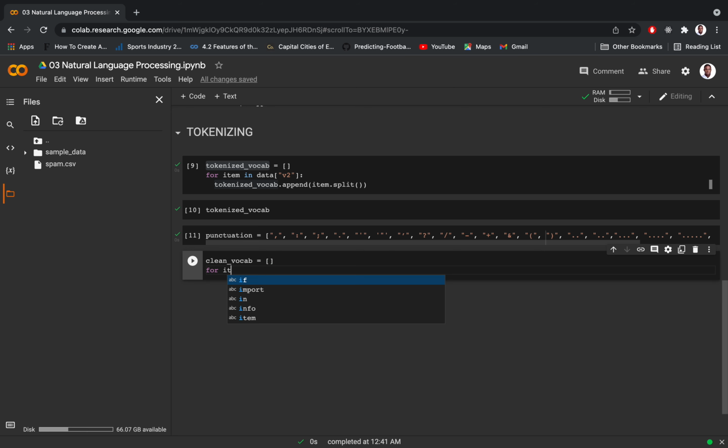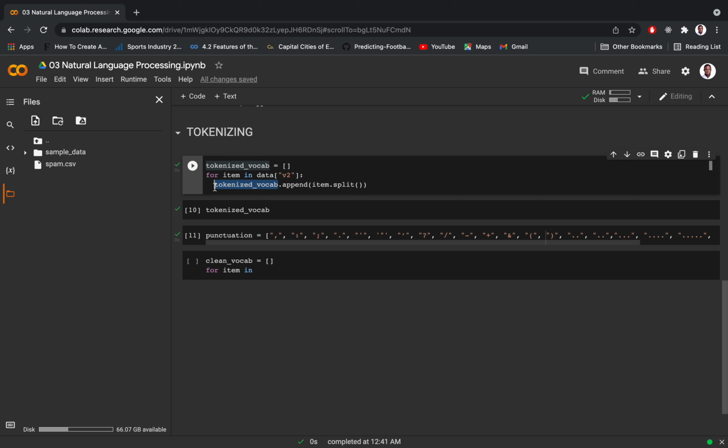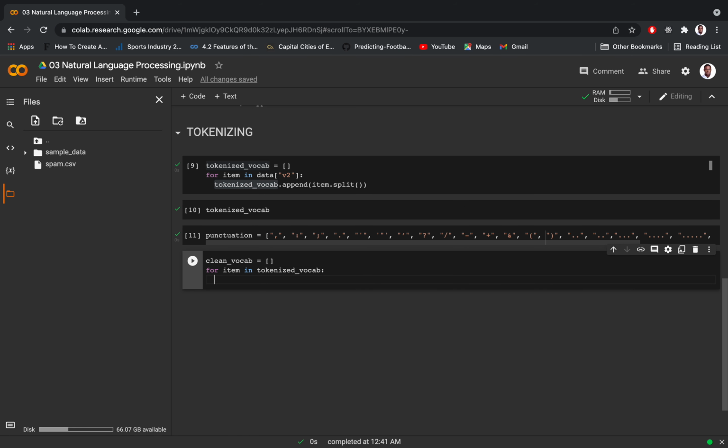So for item, and let's copy this. Let's name this a variable and assign it to the list. The list is just going to be temporary. We're going to add it to the next data.